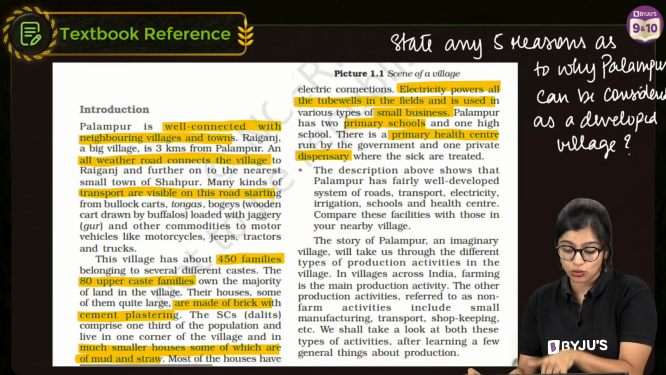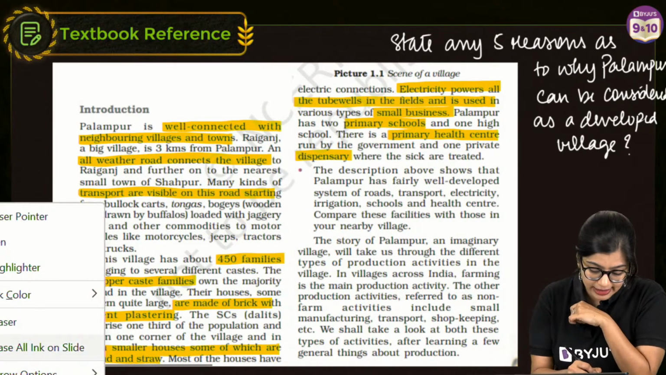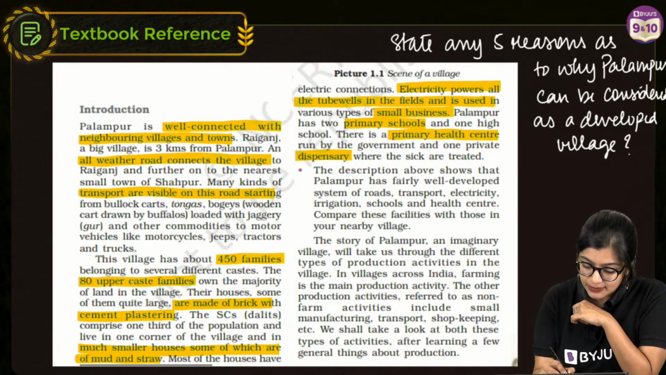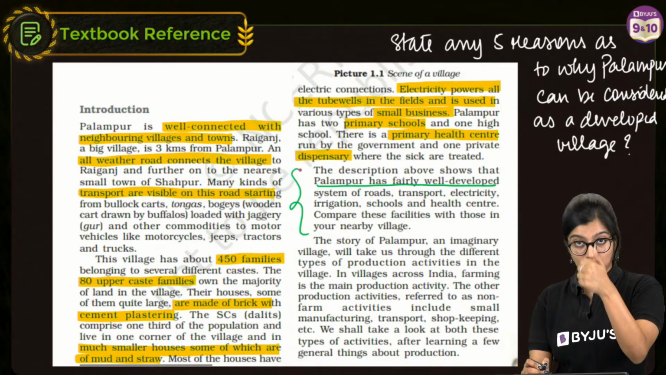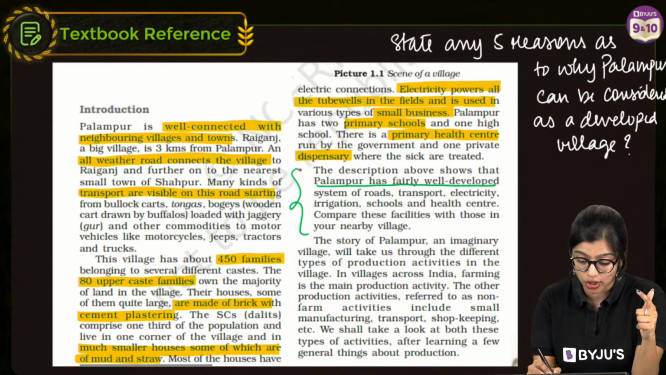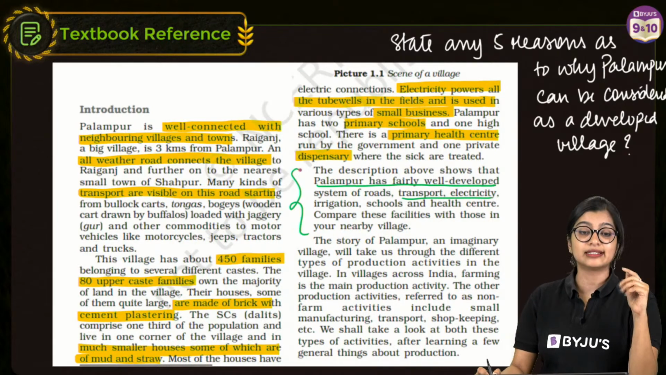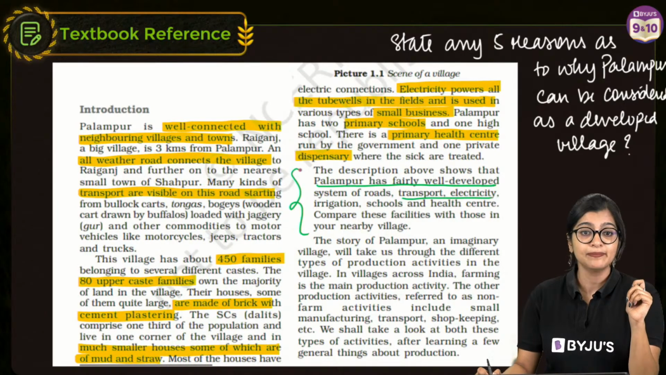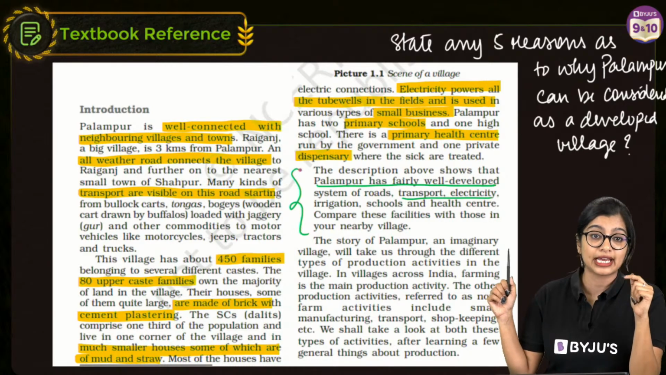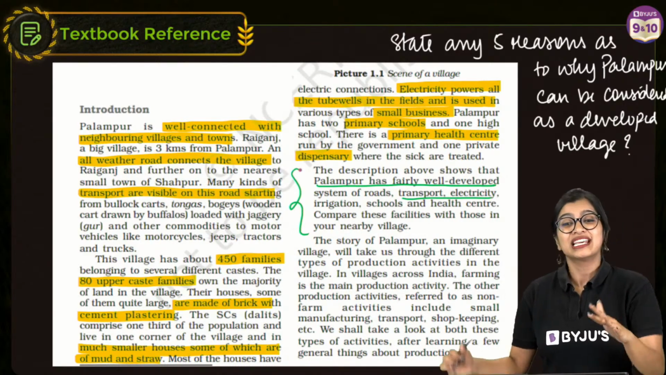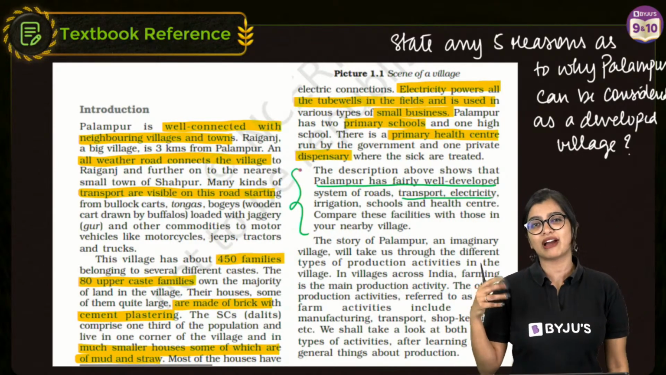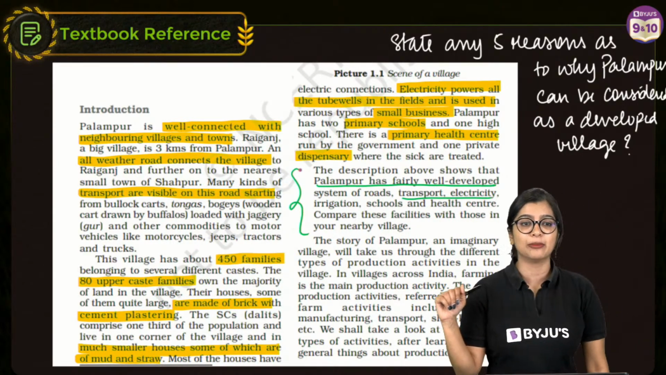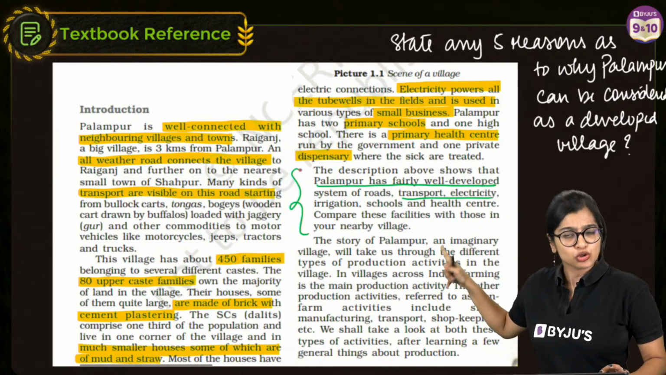See, now from here you get 5 points, right? And here they have mentioned it as well. The description above shows that Palampur is a fairly well-developed village which has a good system of roads, it has transport, electricity, and you need to mention this, right? So as we all know, this right here is going to be important because this looks like something we like skipping. Arey ma'am, this is a story, why should I write about this? This is not going to be important, right? So that's why we tend to skip this part.